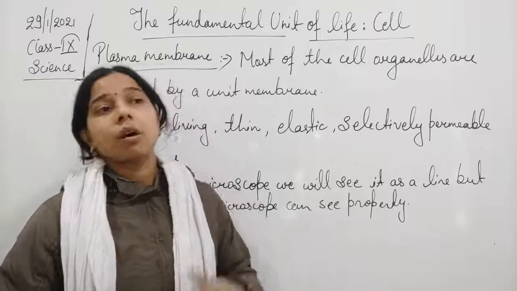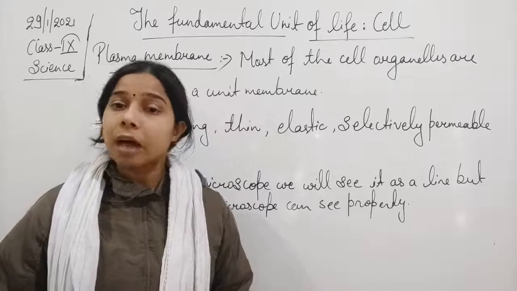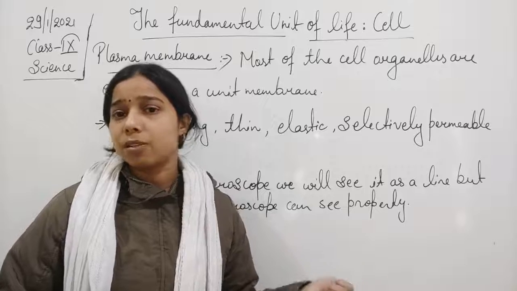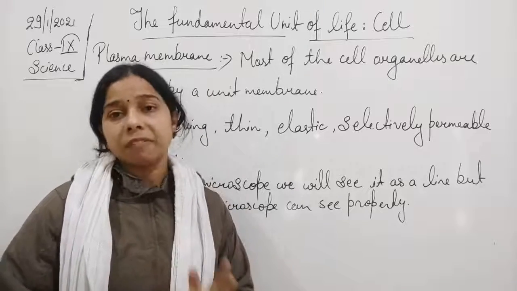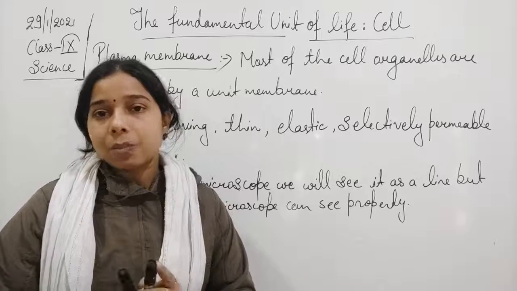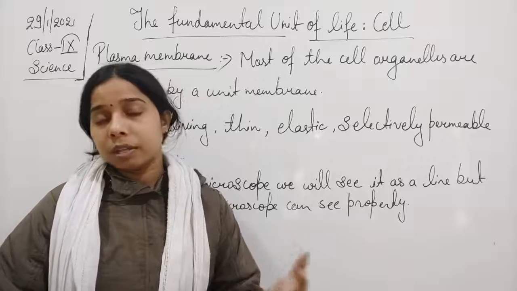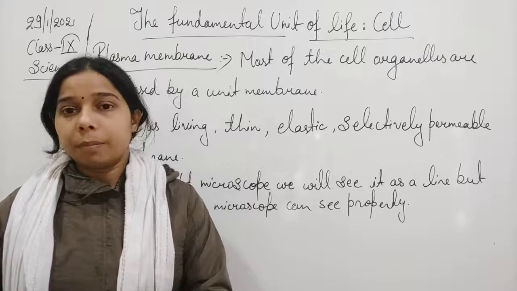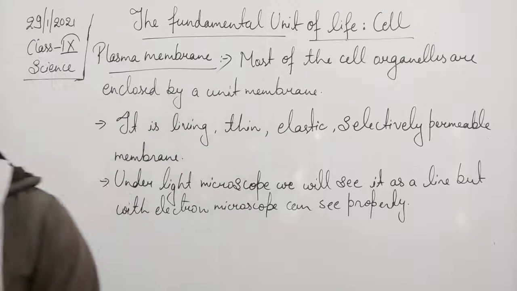Although it also consists of cholesterol, proteins and other substances, most of the plasma membrane is made up of phospholipid.